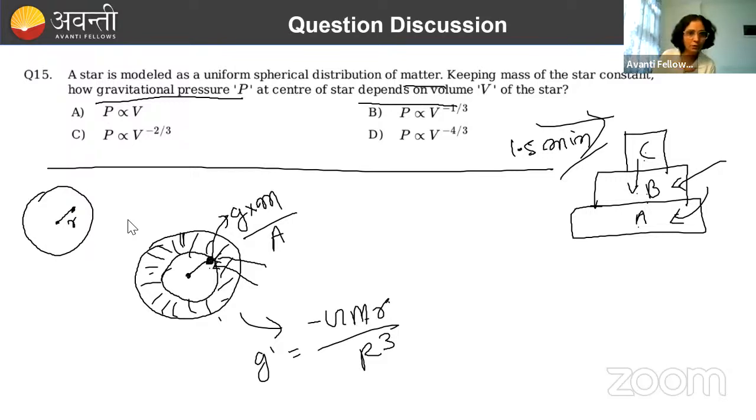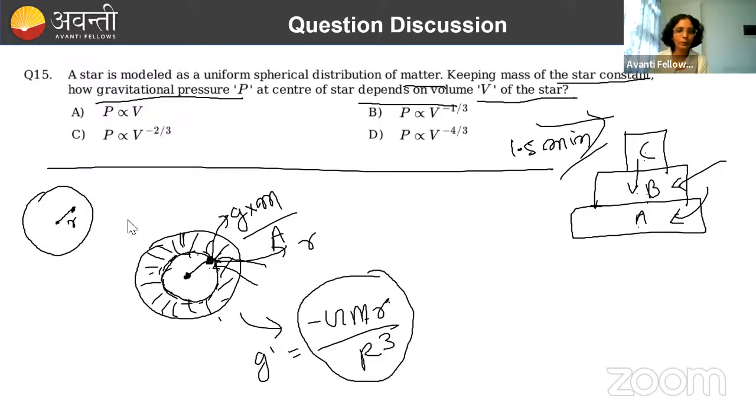Now, a star is molded as a uniform spherical distribution, keeping mass of a star constant. How does gravitational pressure P at center of a star depend on volume V of the star? At the center of a star, we have to calculate. So now, this is the gravitational field at certain point, at this point r. Now, what we need to check is how much pressure will act on this cell.